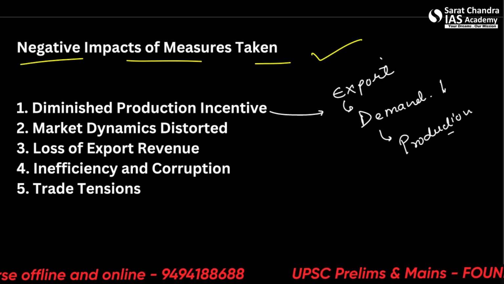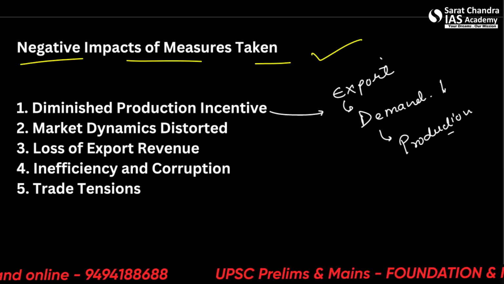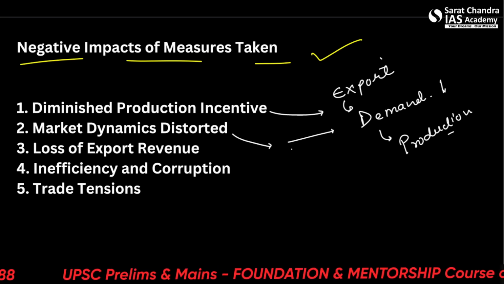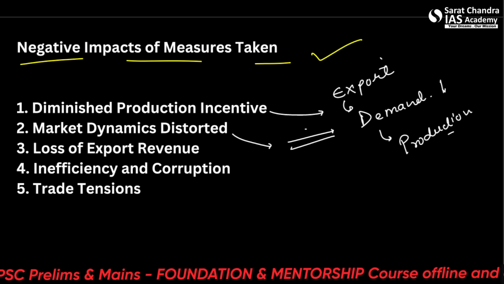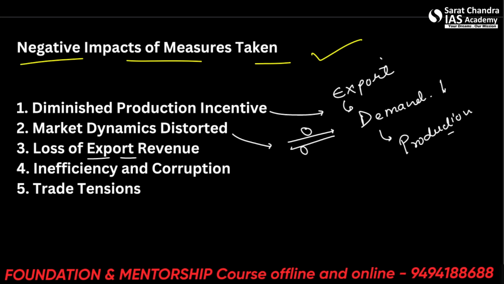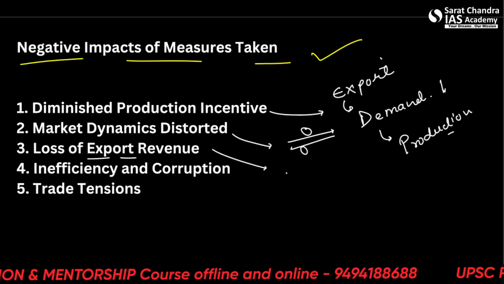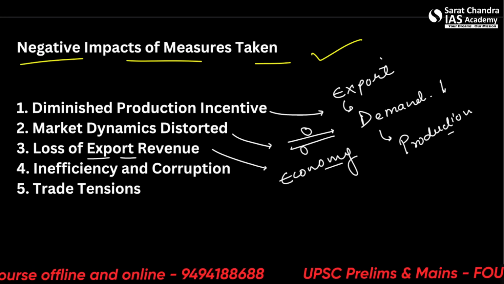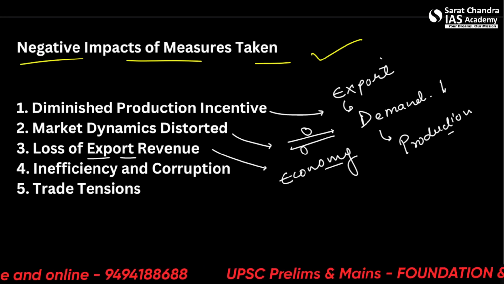Because who would want to produce something that is not getting sold? Market dynamics distorted, so there has to be an equal demand supply chain. If you reduce the demand somewhere or supply somewhere, then market will be distorted. Loss of export revenue, so this is for the general national economy, but this is in view to provide people with their food.